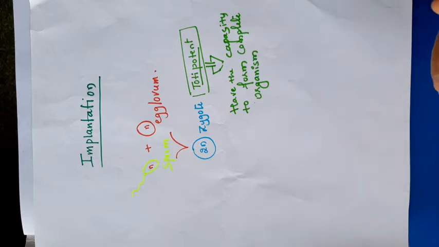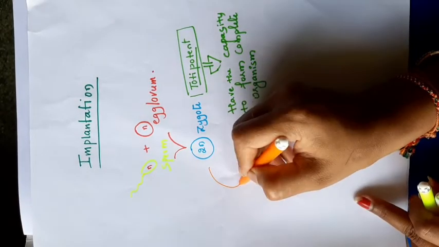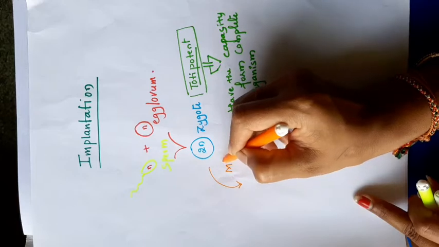After the zygote is formed, mitotic divisions happen. After certain mitotic divisions, the developing embryo moves inside the uterus. Now we can discuss that. I told that the zygote undergoes repeated mitotic divisions.